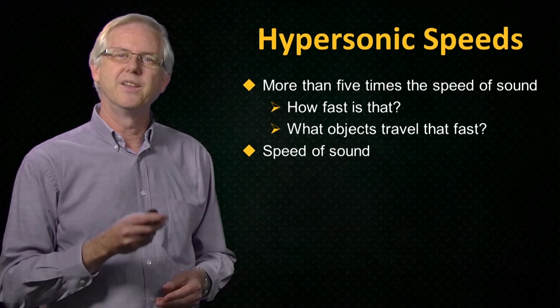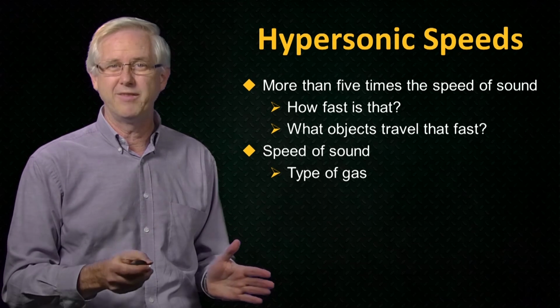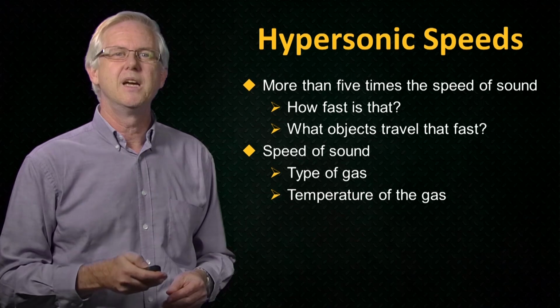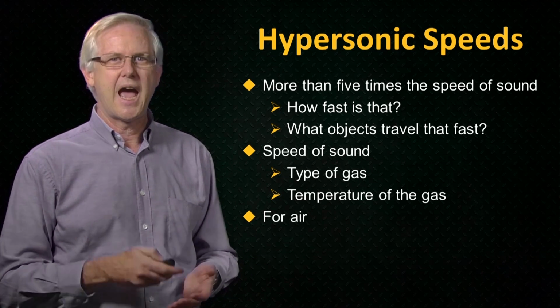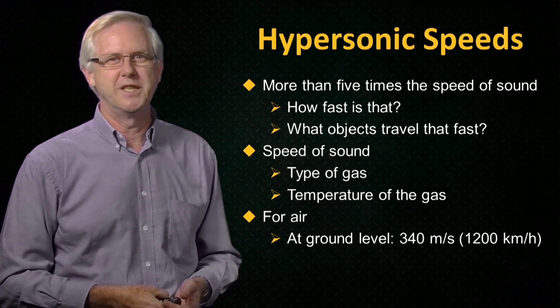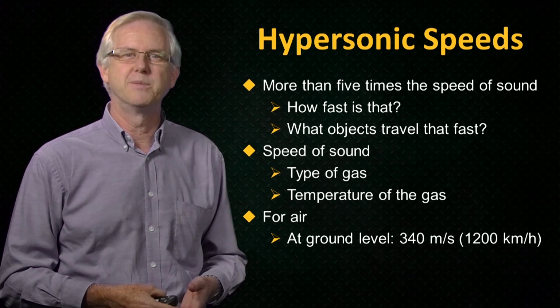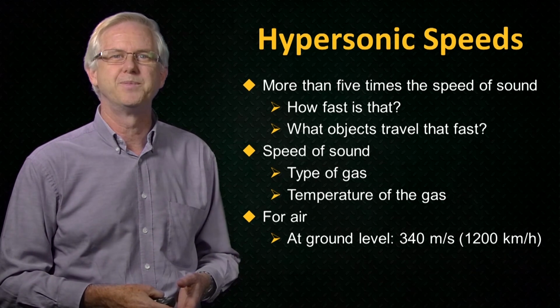We'll see there that the speed of sound in a gas depends primarily on the type of gas and on its temperature. For now, let's restrict our considerations to air. At low altitudes, where the temperature of the air is, say, 15 degrees Celsius, the speed of sound is around 340 metres per second, or about 1,200 kilometres per hour.